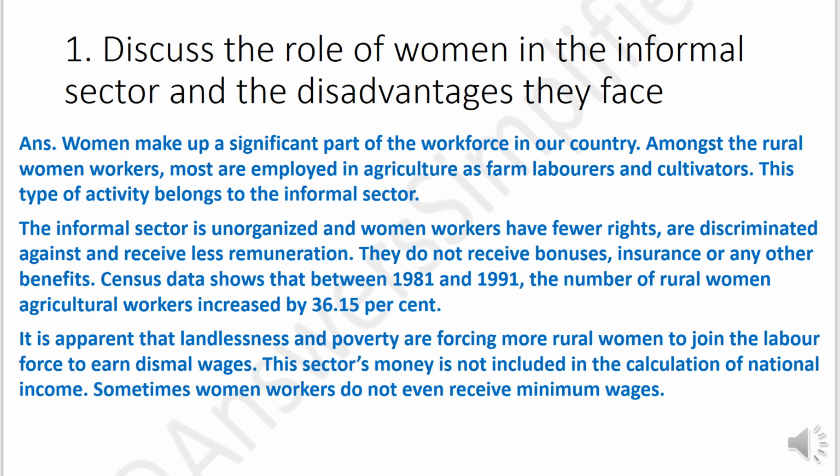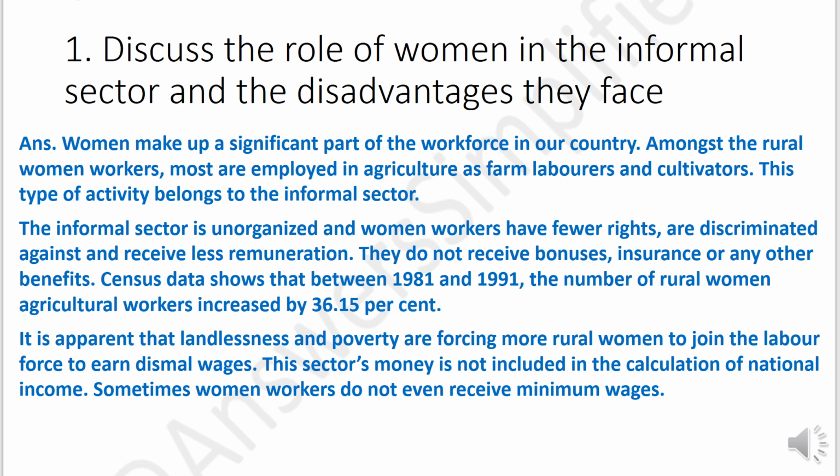First question, discuss the role of women in the informal sector and the disadvantages they face. Answer, women make up a significant part of the workforce in our country. Amongst the rural women workers, most are employed in agriculture as farm laborers and cultivators. This type of activity belongs to the informal sector. The informal sector is unorganized and women workers have fewer rights, are discriminated against, and receive less remuneration. They do not receive bonuses, insurance, or any other benefits.